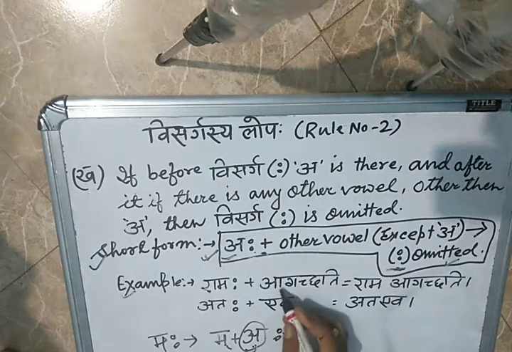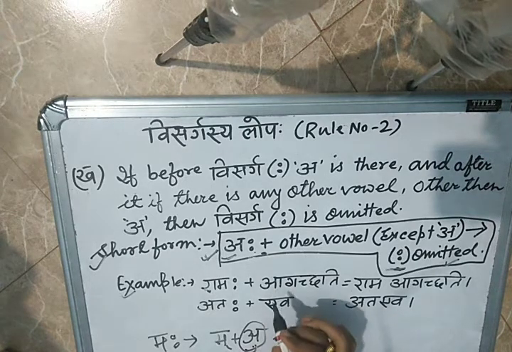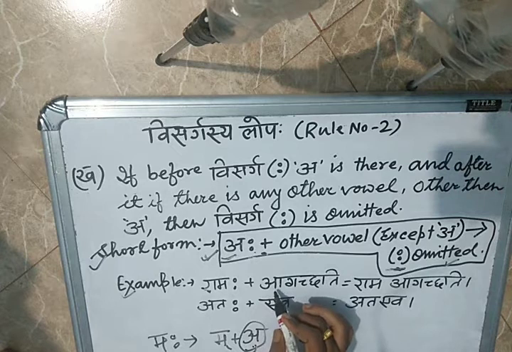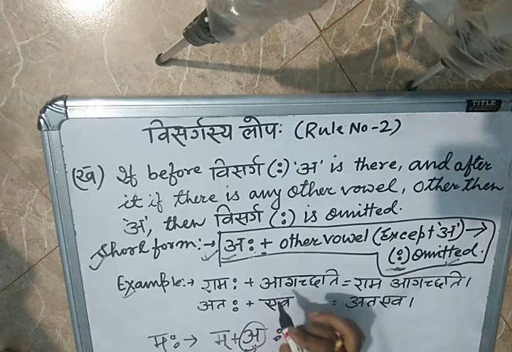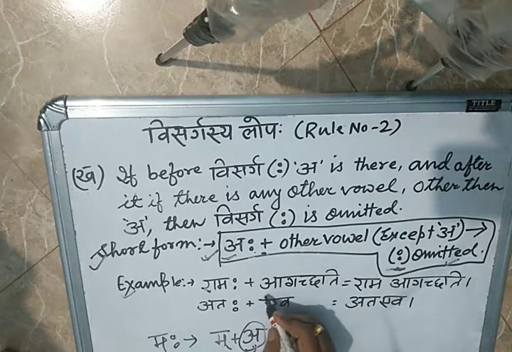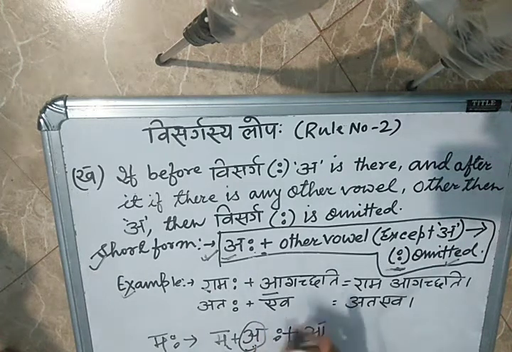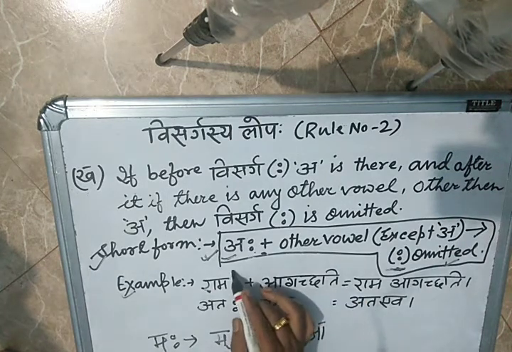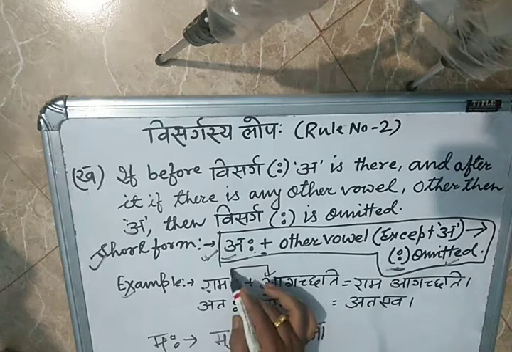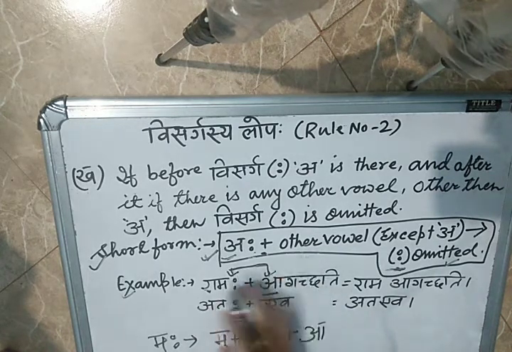After the plus, a should not come, but a vowel should be there: a, e, u, ri, o, whatever it may be, but not a. That's why after sandhi viched always keep these two parts.